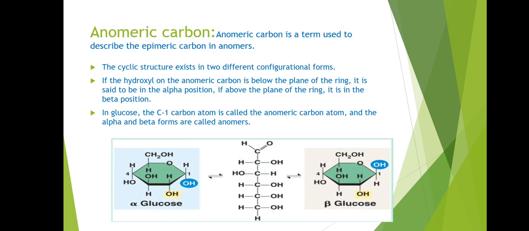Anomeric carbon. Anomeric carbon is a term used to describe the epimeric carbon in anomers. The cyclic structure exists in two different configurational forms. If the hydroxyl on the anomeric carbon is below the plane of the ring, it is said to be in the alpha position. If above the plane of the ring, it is in the beta position. In glucose, the C1 carbon atom is called the anomeric carbon atom, and the alpha and beta forms are called anomers.